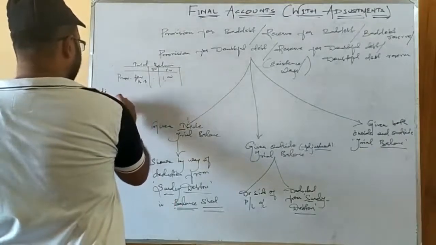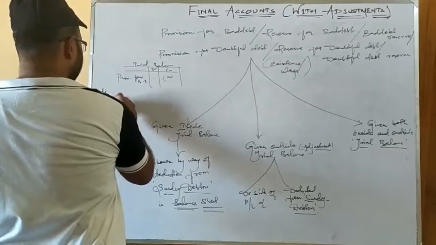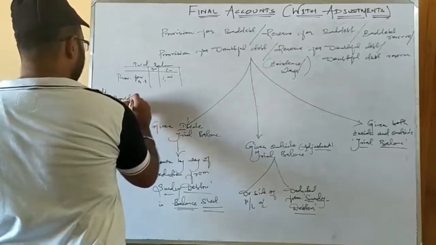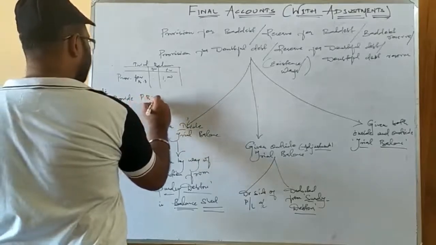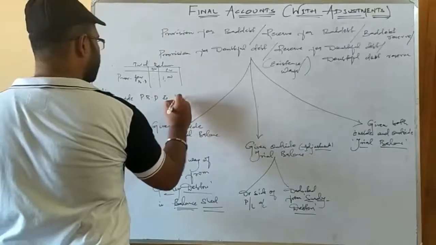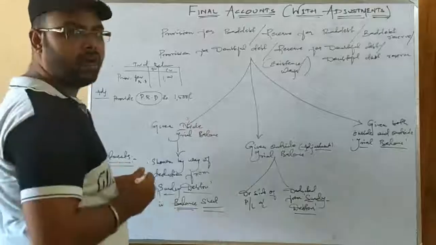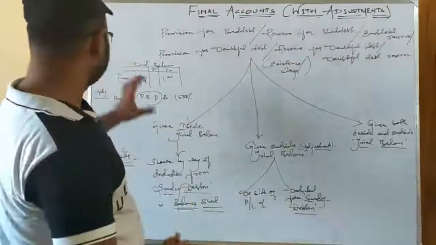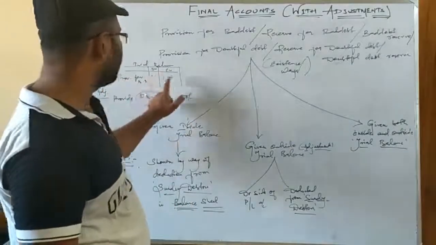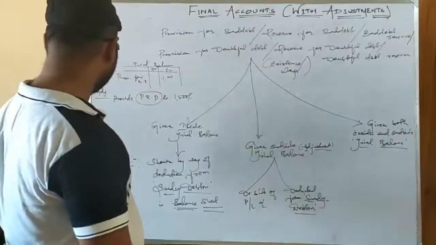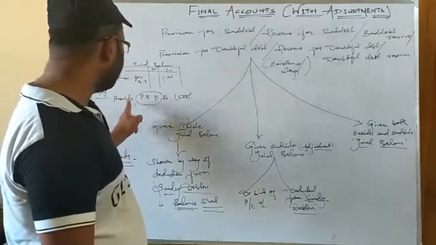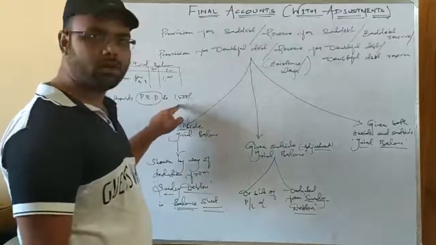it is given: provide provision for bad debt rupees 1,500. So see, I have written it in short. Okay, avoid this type of mistake. Okay, see, in the trial balance it is given as provision for bad debt 1,000, and in the adjustment part it is given: provide provision for bad debt 1,500.